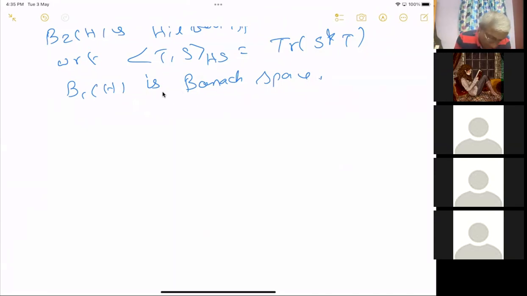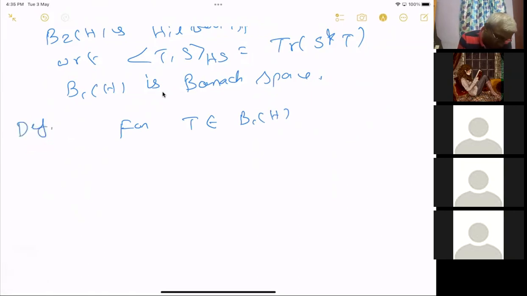This is like non-commutative LP spaces. We can similarly define LP spaces using the trace, and the same duality will hold there. But we are only discussing L1, the trace class operators. So we want to prove the following. Let me write the theorem. For any T in B1H, maybe I will define it before and then go to that theorem.